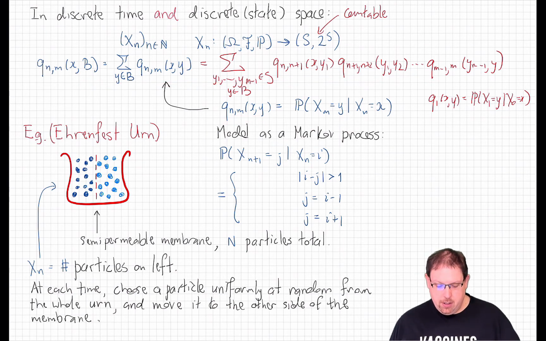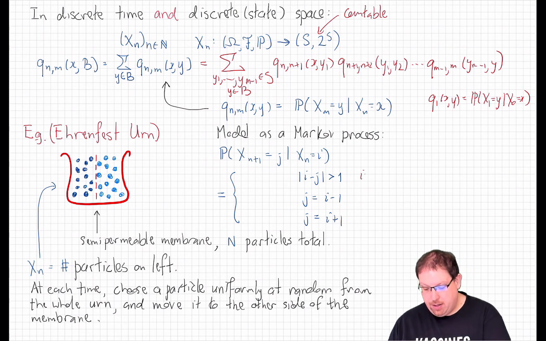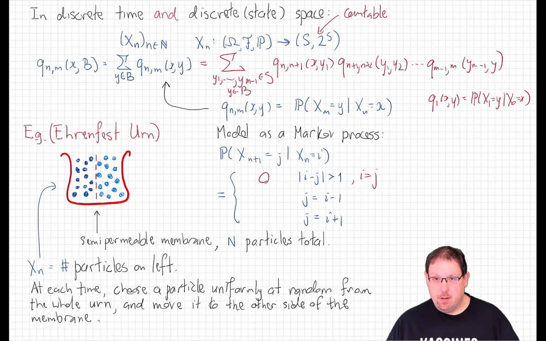Okay, well, for starters, at each time step, we will either remove exactly one particle from the left side, or we will add exactly one particle to the left side. And so unless i and j are exactly one apart, we can't get from i to j in one step. So that means that if |i − j| is bigger than 1, or if i is equal to j, this transition probability is just 0. So we only have to care about these two cases, if j is equal to i − 1 or if j is equal to i + 1.